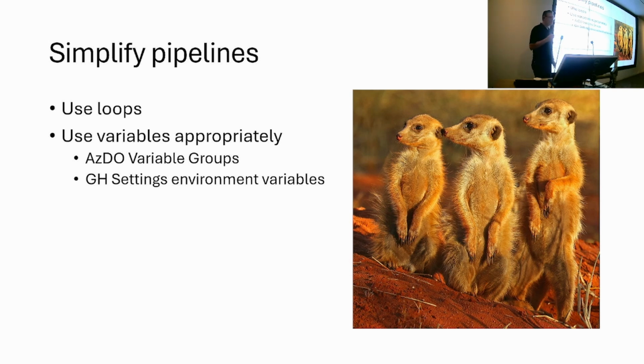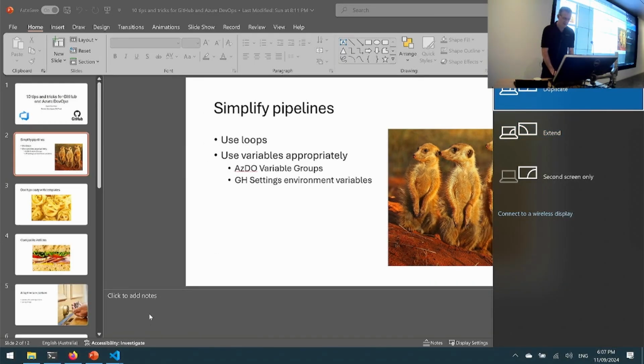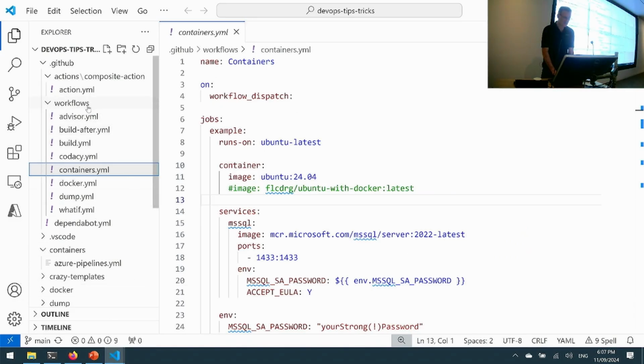The first tip I have is try and build simple pipelines, simplify things as much as possible, but not too much. One way of doing that I'm going to demonstrate is with Azure pipelines. I'm just going to switch the video around and jump over to here. So I've got a repo on GitHub with all of my samples. I'll have a link to that at the end.